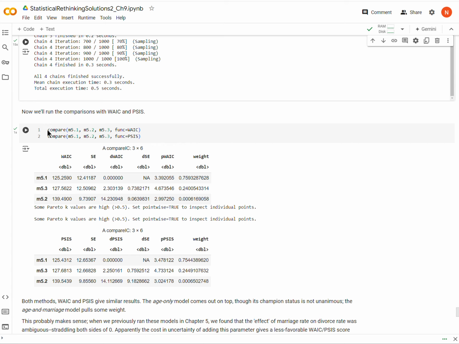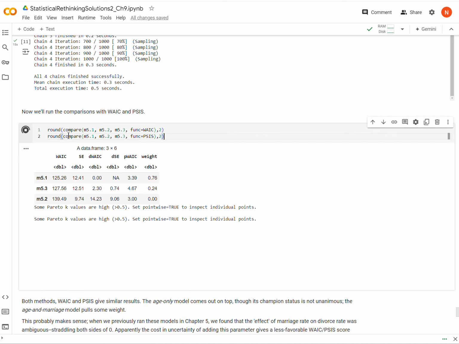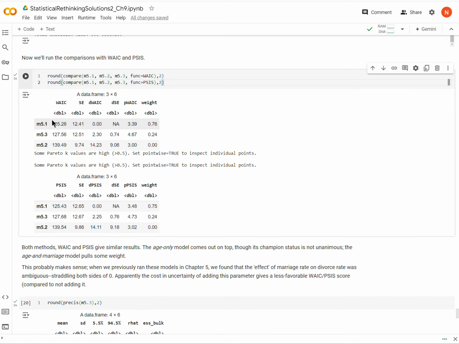Now I'm going to compare all of these models, and just to make it more readable, I'm going to round these. Okay, that's a little bit better. Let's look at the output here. Remember that with these compare functions, what we get is a readout where the models are put in rows according to how good they're doing with whatever metric we're using. Here we're using WAIC, and M5.1 scored the lowest on WAIC, and lowest is better.